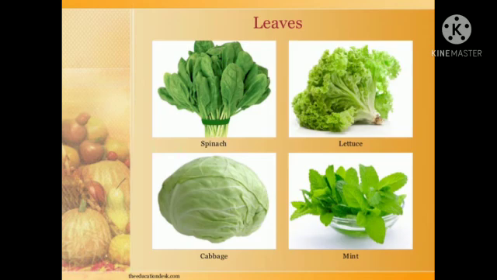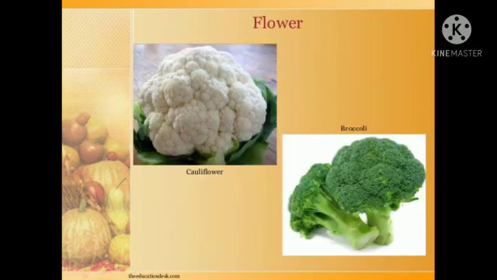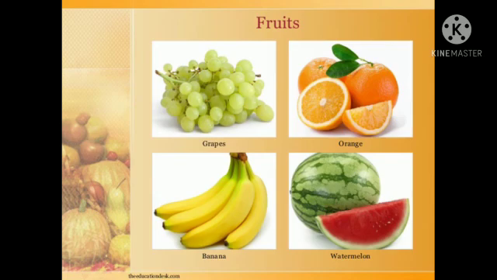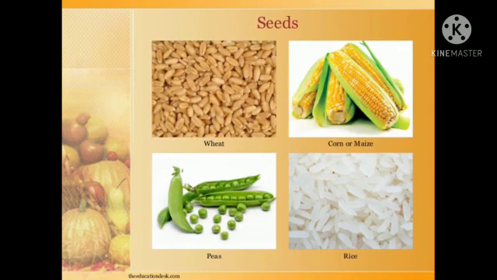Spinach, lettuce, cabbage, and mint are the leaves that we eat. Cauliflower and broccoli are the flowers that we eat. Grape, orange, banana, and watermelon are the fruits that we eat. And wheat, corn, peas, and rice are examples of the seeds that we eat.